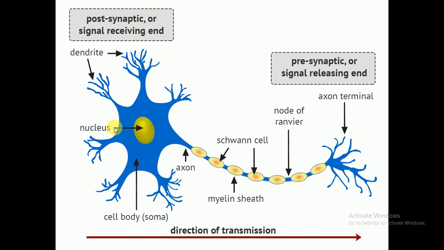So this is the receiver section, called postsynaptic, meaning after receiving the signals from here, this is the axon.